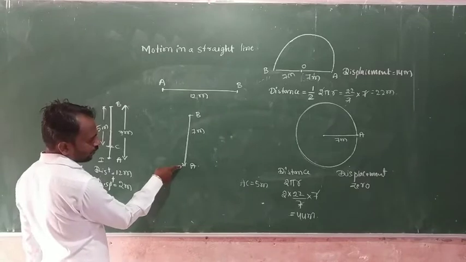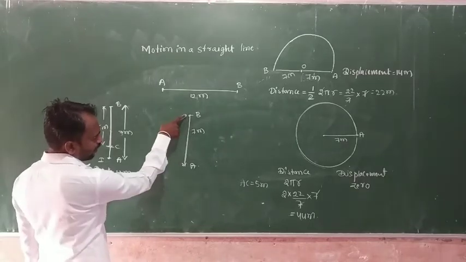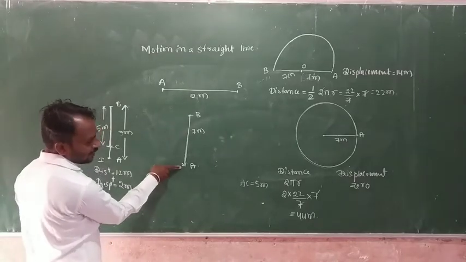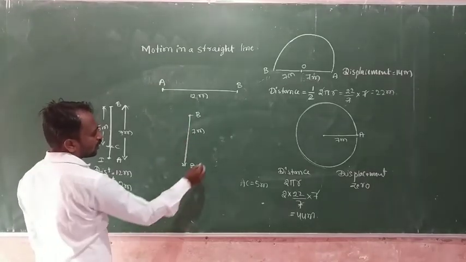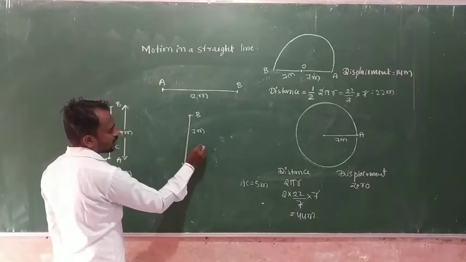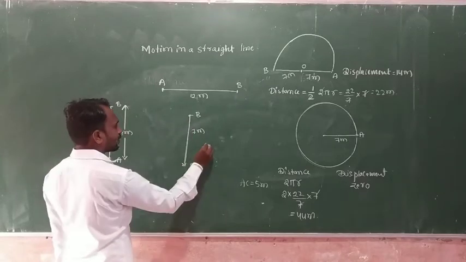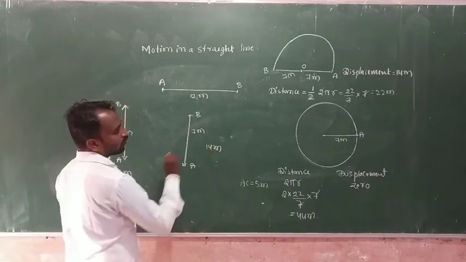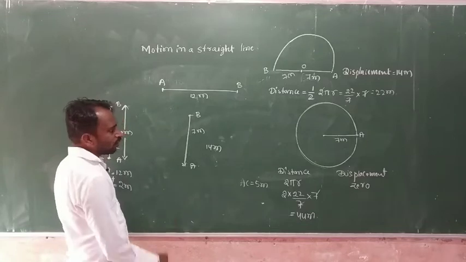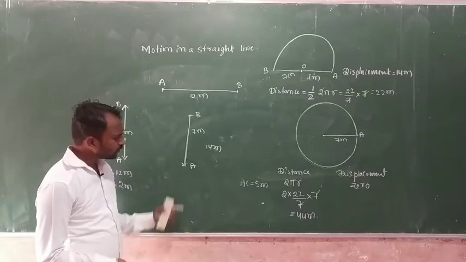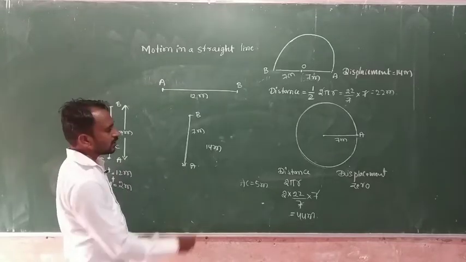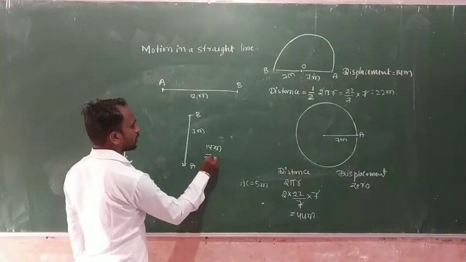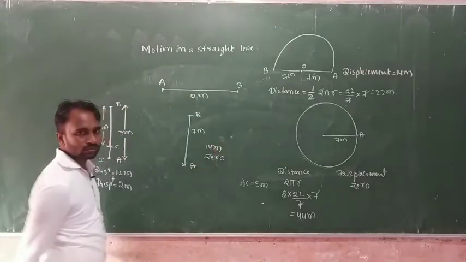So A to B is 7 meters, then B to A is also 7 meters. It means the total traveling path, so A to B is 7 and B to A is also 7. It means 14 meters we consider as the distance. What about the displacement? The initial position is nothing but the final position. For this reason, displacement we consider 0.